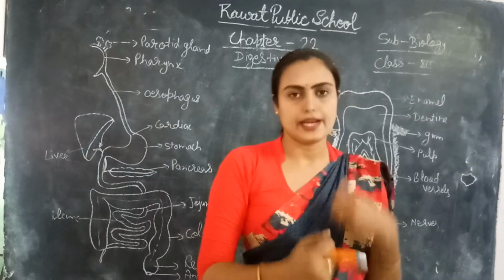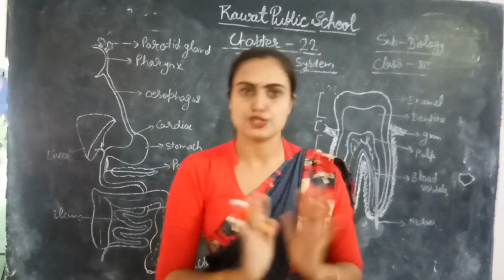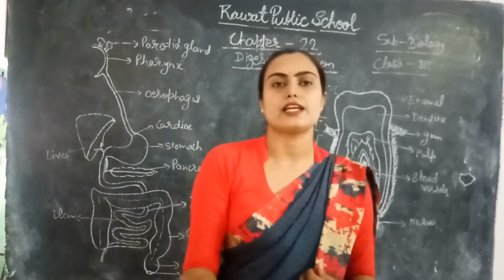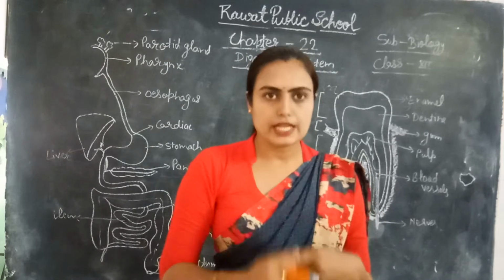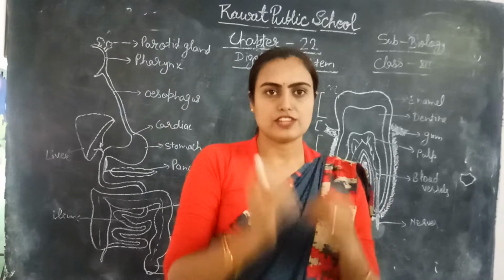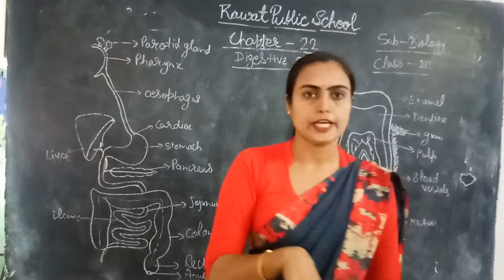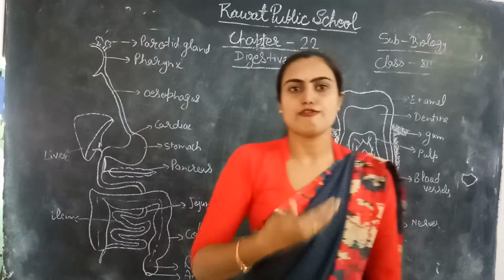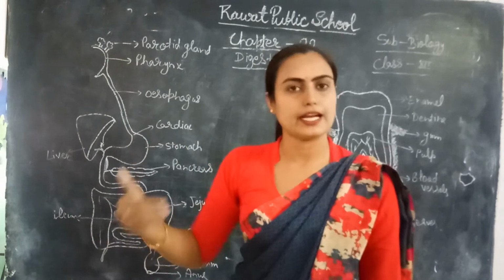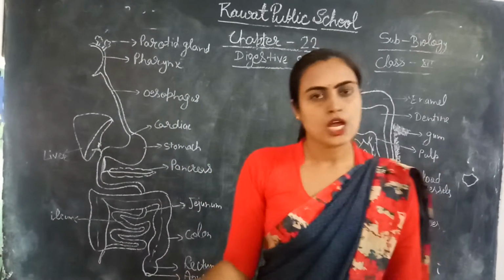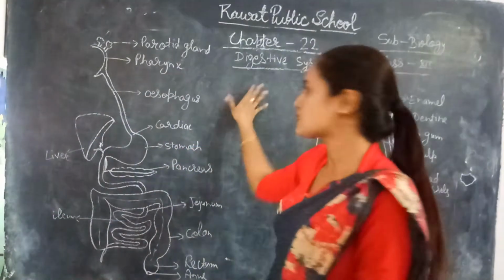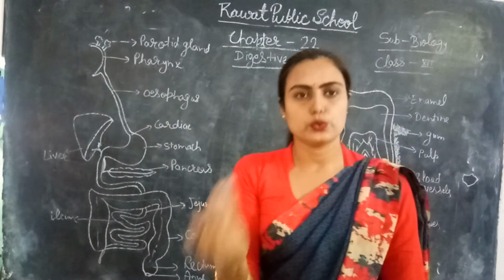We require energy for the various metabolic activities, you know very well. From where do we gain this energy? Generally, we gain energy from the food. Food is digested with the help of the digestive system in our body, and this digestion of food proceeds with the help of various organs, and collectively these organs we call the digestive system, right? Simply, it is the system which converts complex food into simple food.